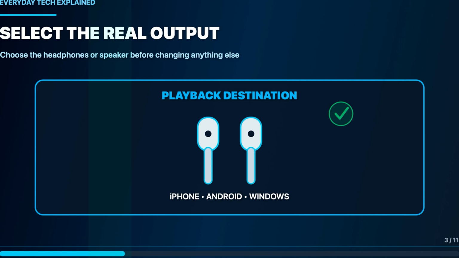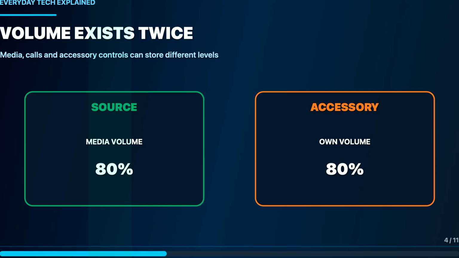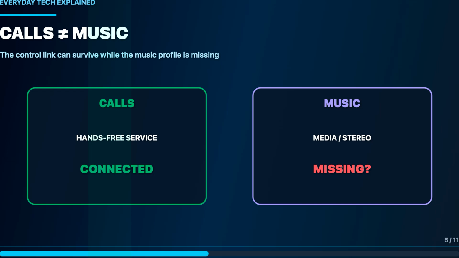Now check volume on both ends. Media volume is often separate from call volume, alarm volume, and a physical volume stored by a speaker or car. Raise the phone or computer's media volume, then use the accessory's own buttons. Make sure the app is not muted, paused, or sending sound to a television, monitor, dock, hearing device, or another remembered output. If calls work, but music does not, inspect the audio service.